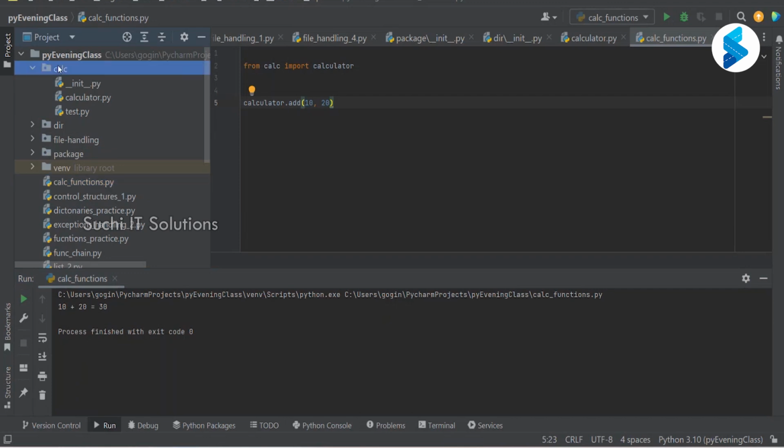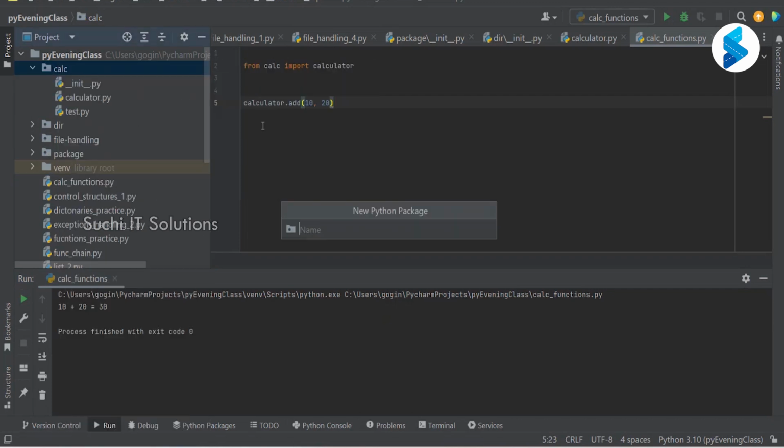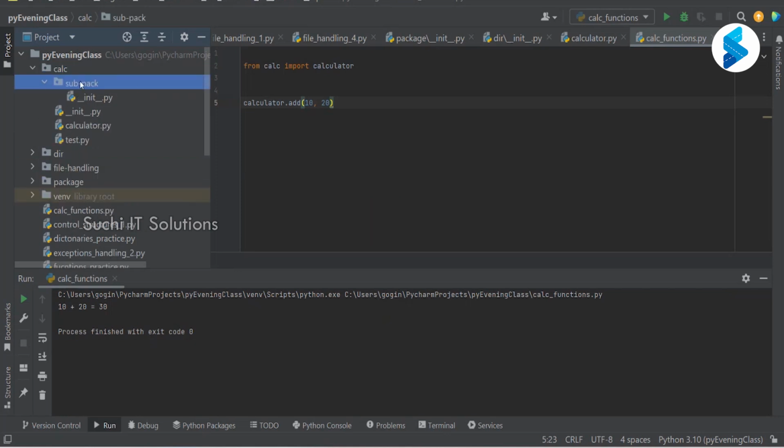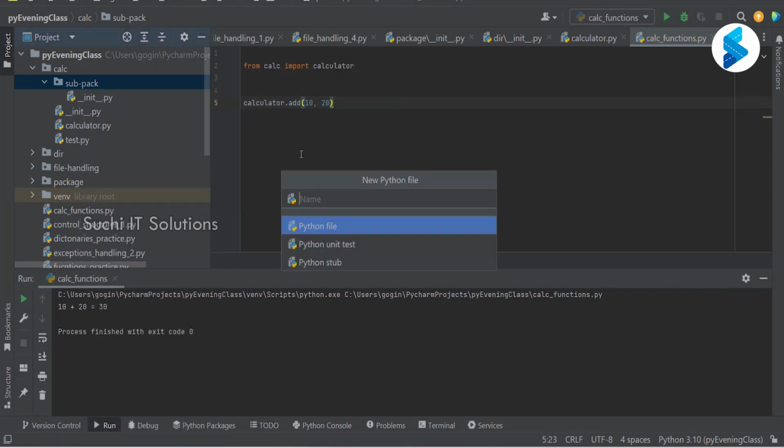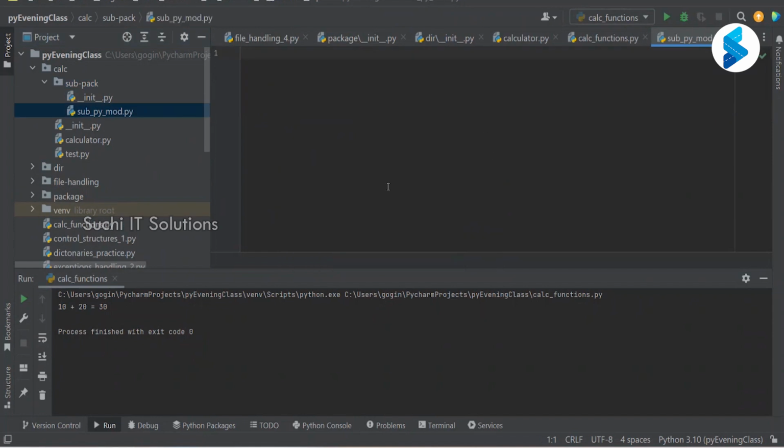Now let us say within this, let me create another package, and within this I am going to write one file. It's some Python file.